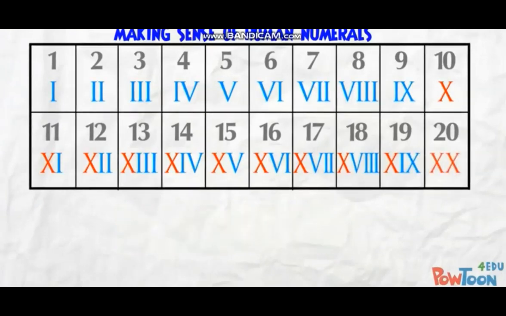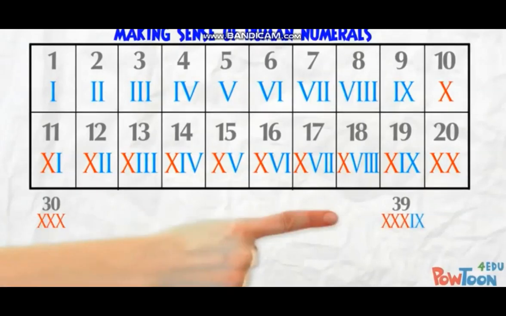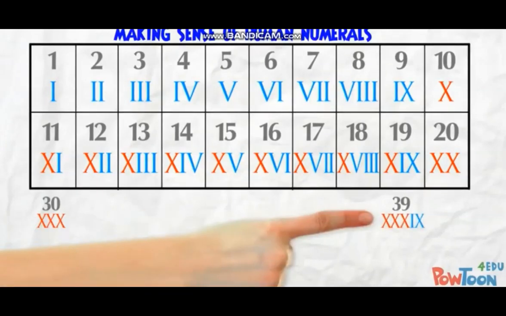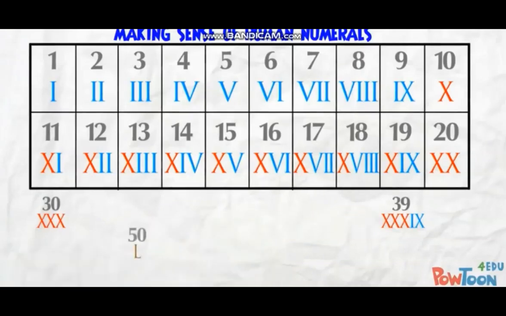20 is 2 tens. 30 is 3 tens. 39 is 3 tens plus 9. We've used the X character 3 times, so now when we come to 40, we're going to change again. The next key character is L, and that's 50. 40 is 10 less than 50, so it's XL.